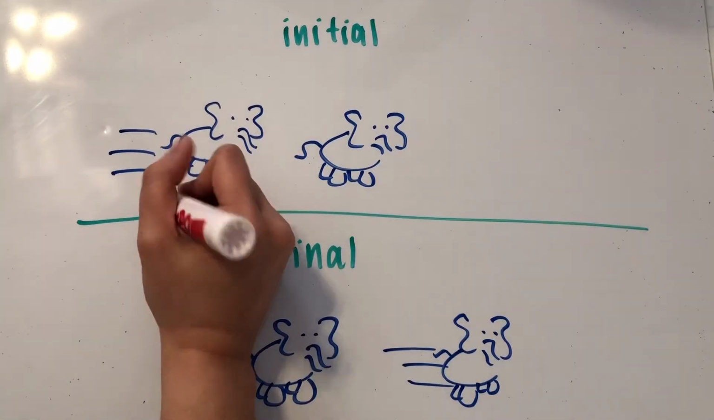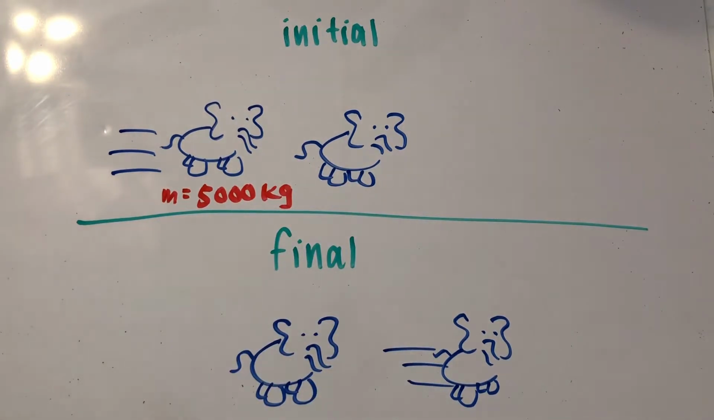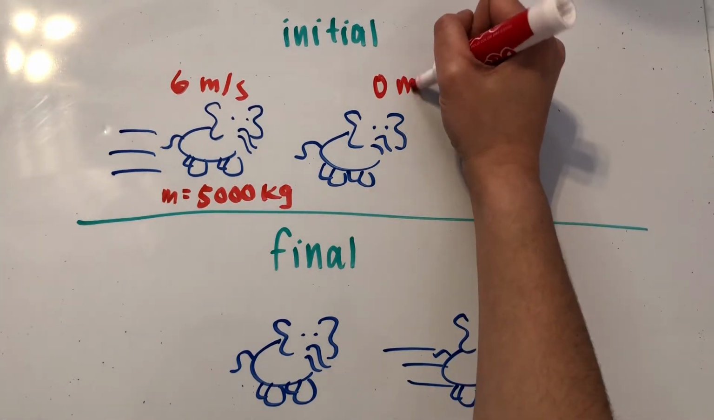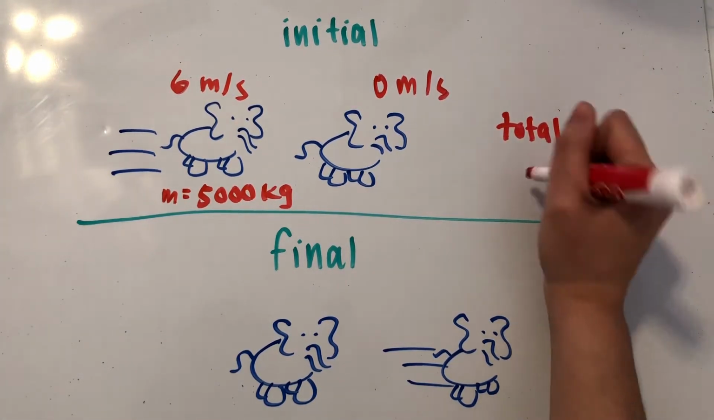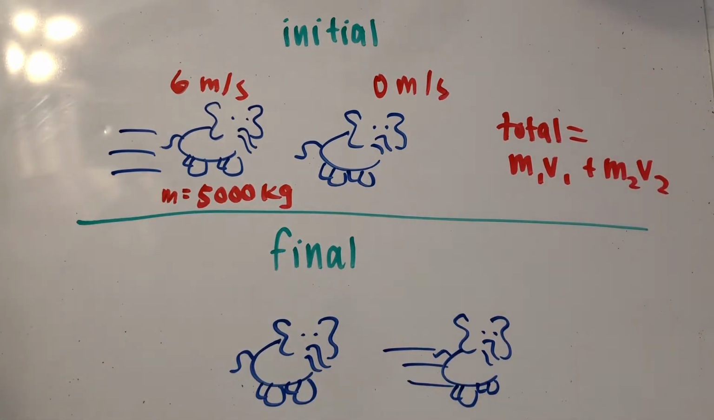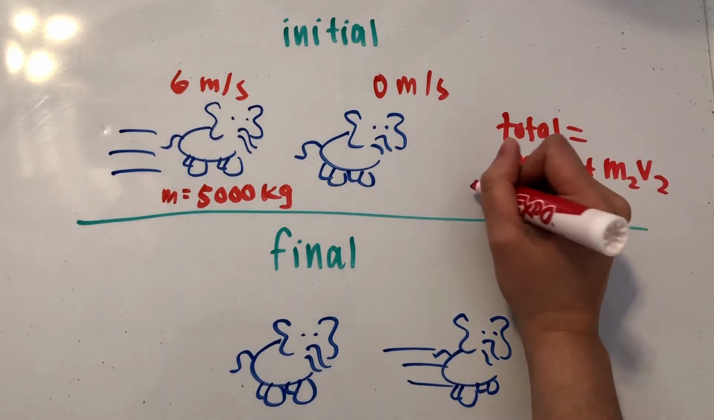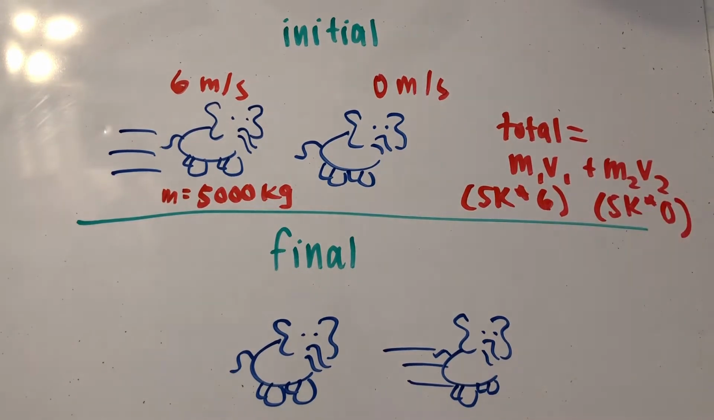We'll just say that both elephants have a mass of 5,000 kilograms. At the beginning, the first elephant was traveling at 6 meters per second, and the second elephant was standing still, so his velocity would be 0 meters per second. The total initial momentum of this system would then be the combined momentum of both elephants at the beginning. So mass times velocity for the first elephant would be 5,000 kilograms times 6 meters per second, and mass times velocity for the second elephant would be 5,000 kilograms times 0 meters per second.